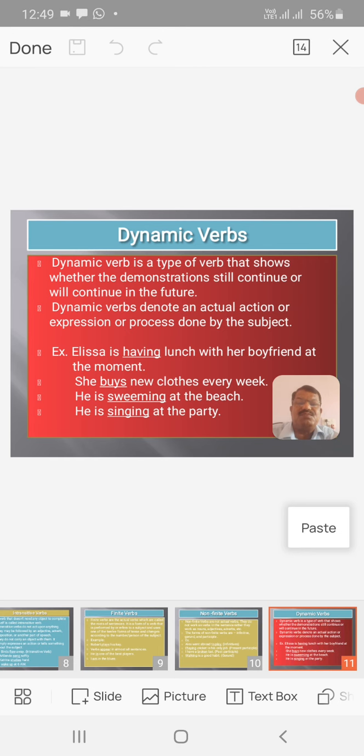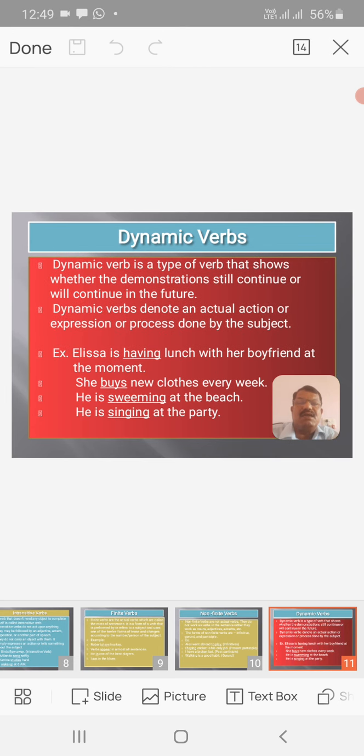For example, Elisa is having lunch with her boyfriend at the moment. So, having follows the auxiliary verb, and is a present participle, meaning the situation takes place in the present continuous tense. At a particular time, she is taking her lunch. So, having is a dynamic verb.